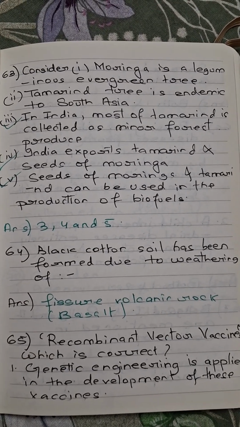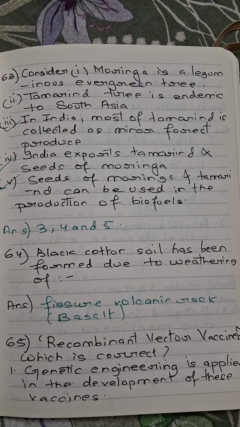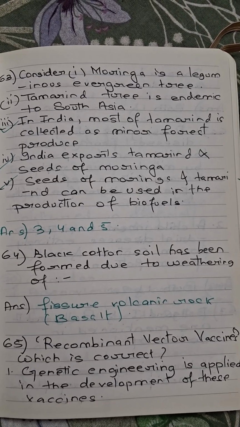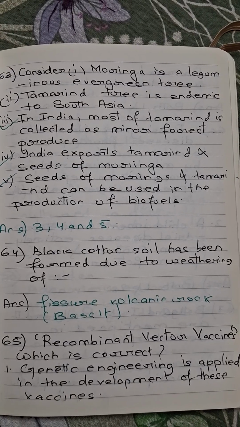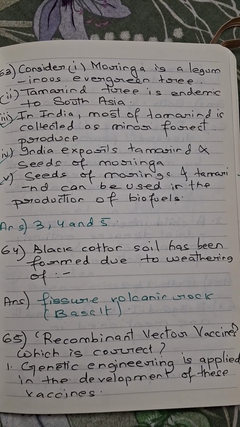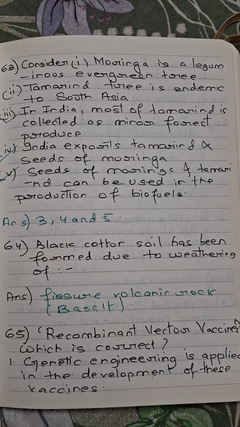So let's begin. Consider the following statements. Which of them is correct? Moringa is a leguminous evergreen tree. Tamarind tree is endemic to South Asia. In India, most of tamarind is collected as minor forest produce. India exports tamarind and seeds of moringa. Seeds of moringa and tamarind can be used in the production of biofuel. So only the third, fourth and fifth options are correct.